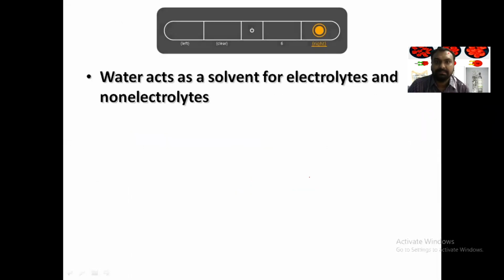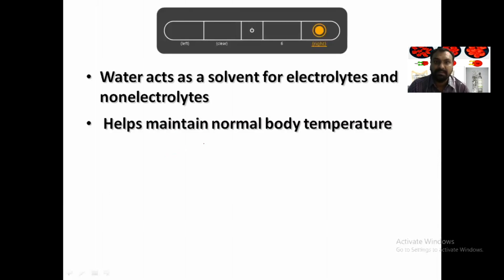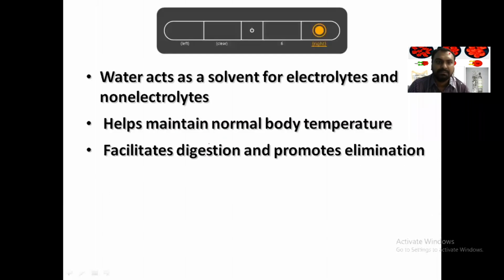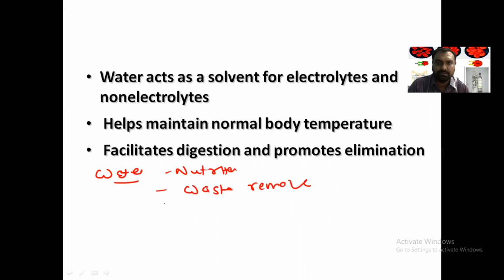Water will act as a solvent for the electrolytes and non-electrolytes, help maintain the normal body temperature, facilitate digestion and promote elimination. So water will provide nutrients to the cell, it will remove the waste, and it acts as a solvent for the electrolytes and non-electrolytes.